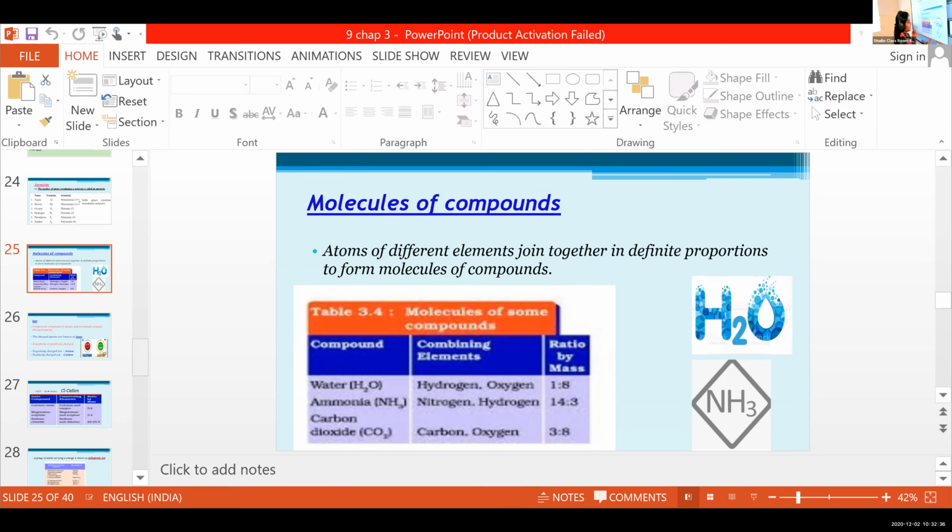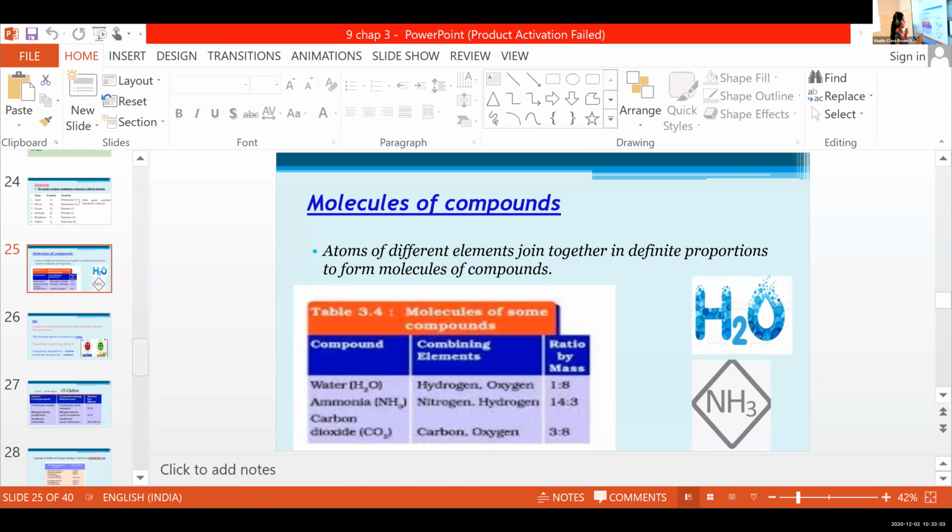Then next example, ammonia, NH3. Lakshmi Nanda, which are the elements present in this ammonia? Nitrogen and hydrogen. Here also different elements combined together, right?